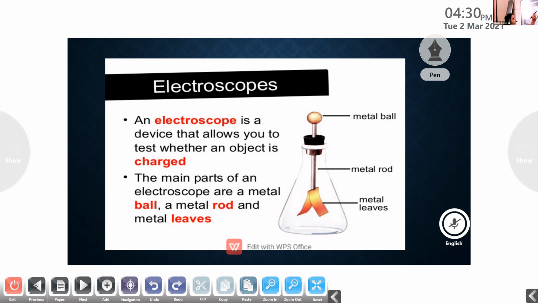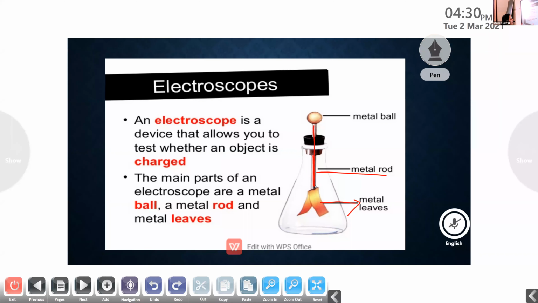And this is the structure of the electroscope. It consists of a vertical metal rod. At the end of this vertical metal rod, two golden leaves are attached. These are the metal leaves. And then a metal ball is at the top of the metal rod.